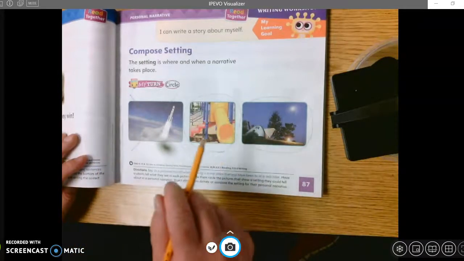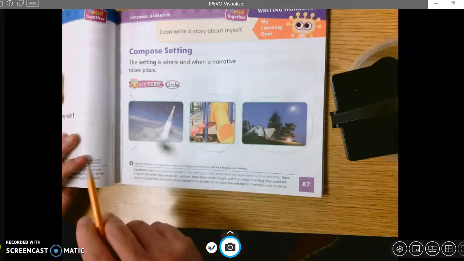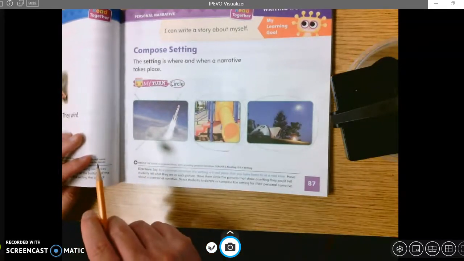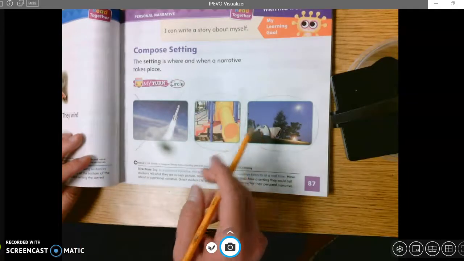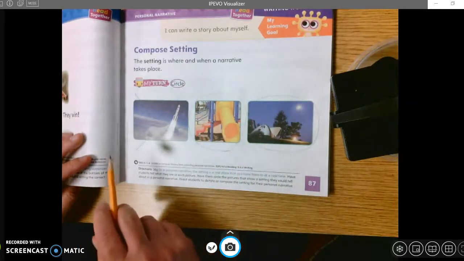You say, well, I want to go camping one day. I've never been. Or you could circle and say, yes, I have been camping. It was a lot of fun. So circle it if you've been there. Put an X if you haven't. And now, after you do that, you can take a look.